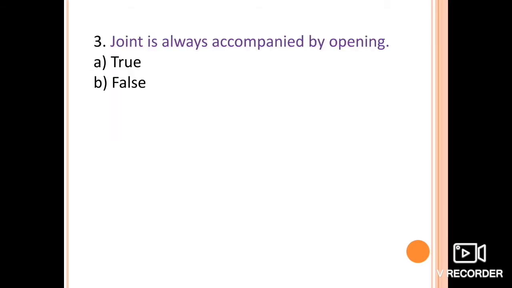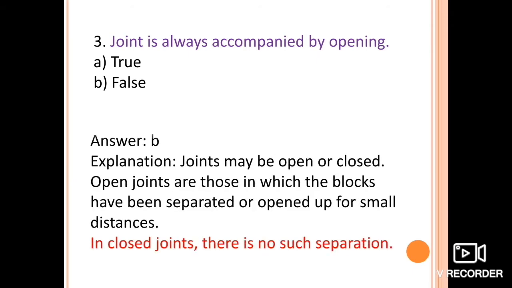Next one: joint is always accompanied by openings. So this is false. Joints may be open or closed. Open joints are those in which the blocks have been separated or opened up for small distances, but in closed joints there is no such separation. So joint is always accompanied by openings, that is not right, that is false. Option B is correct here. It can be open and closed both, and that depends on various types of factors. We will discuss it one by one.